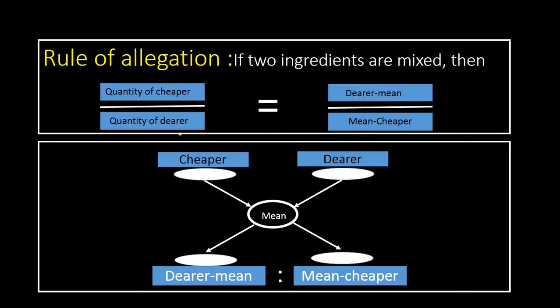Here, what is the rule? Rule of alligation. If two ingredients are mixed, then quantity of cheaper by quantity of dearer equals dearer, meaning higher price, minus mean price divided by mean price minus cheaper price. If it is concentration, higher concentration minus required concentration divided by required concentration minus lower concentration. So this is the format we will use while solving alligation and mixtures. Okay, we will see an example.